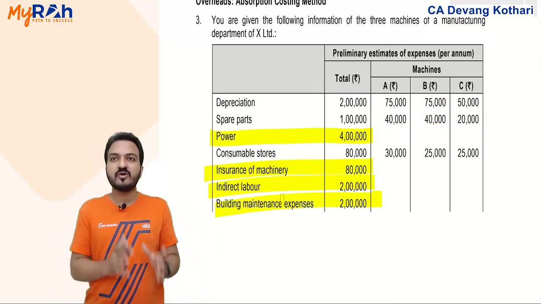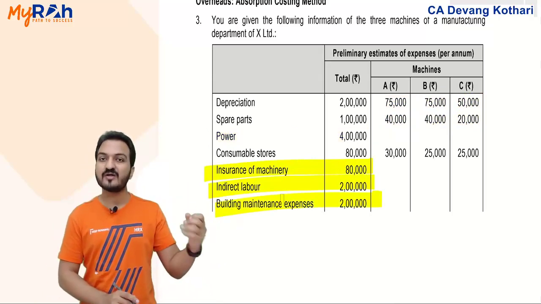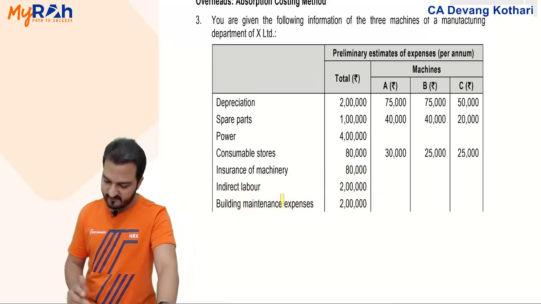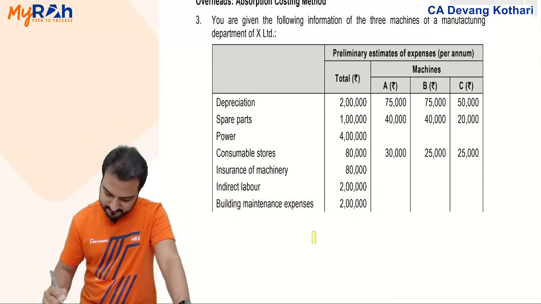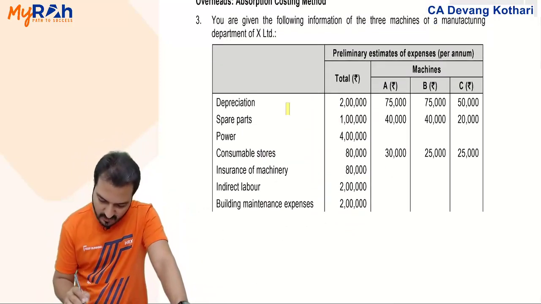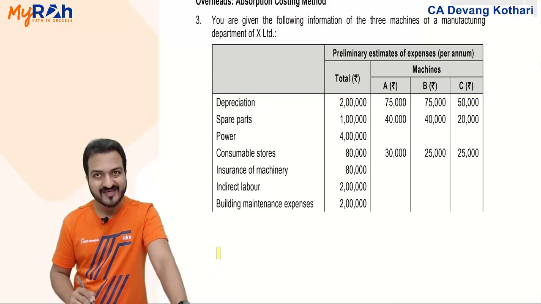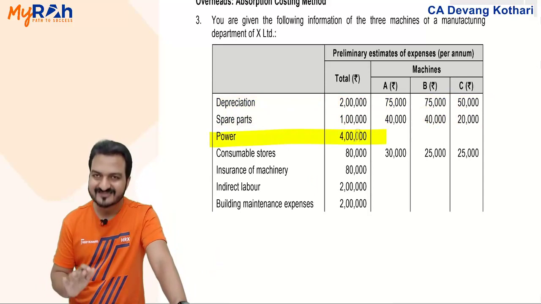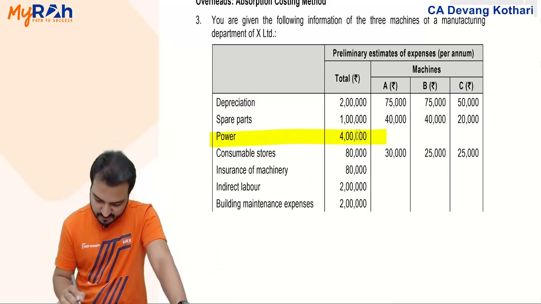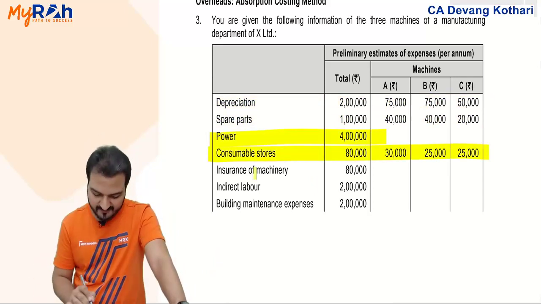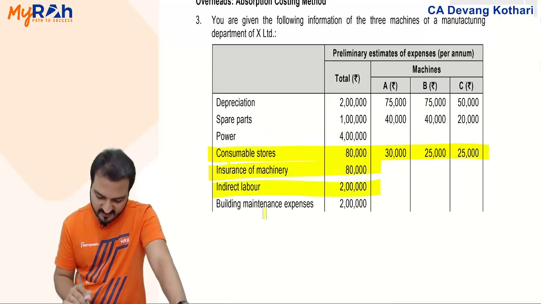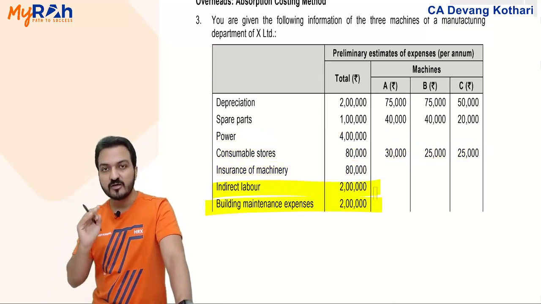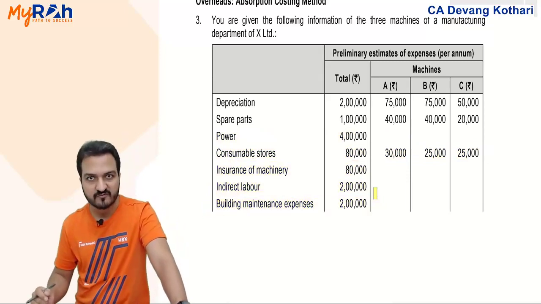But some other overheads need to be distributed between machines A, B, C on some ratio. That ratio should be given. We'll see what ratios are given. You have your depreciation given for each machine separately. Spare parts is already given machine wise. Power cost is not given machine wise, you need a ratio. Consumable stores already given. Insurance of machine, indirect labor, building maintenance expense, these 3 items are not given machine wise, so you need a ratio to distribute them machine wise.